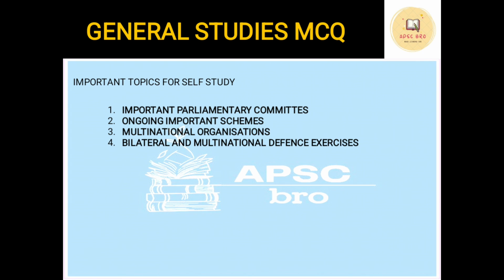It's important. The last, bilateral and multilateral defense exercises involving India, especially those done recently, in the last year. So please make a note of all this. Try to collect the important topics and notes on them, and keep it with you.